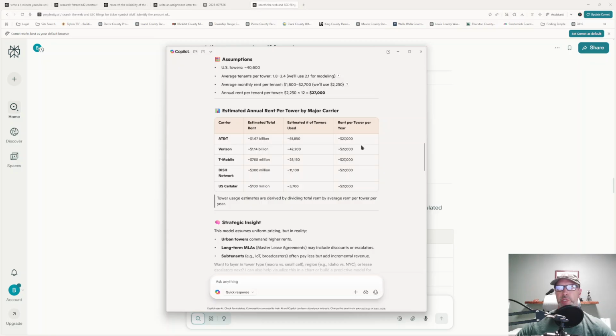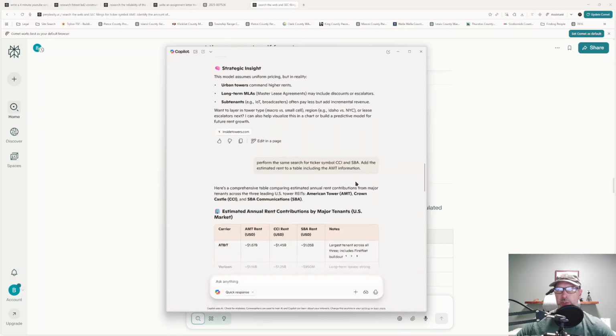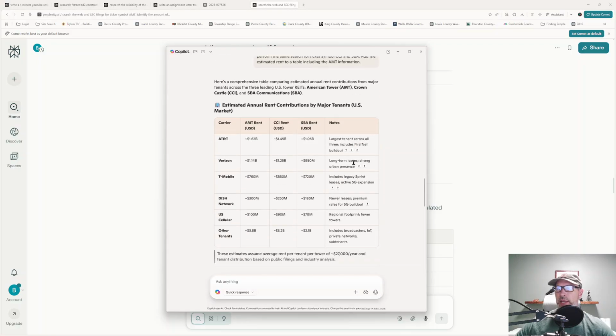Which, that's interesting. Now, what's really interesting is they're all exactly the same, and I know for a fact they're not all going to be exactly the same because there are all different types of contracts involved, and different types of loading involved on these towers. So I know this is an extrapolation, but this doesn't match the numbers that came back on Perplexity. So now I've gone to two different sources hoping I get a similar result, and I didn't. In fact, it really was different.